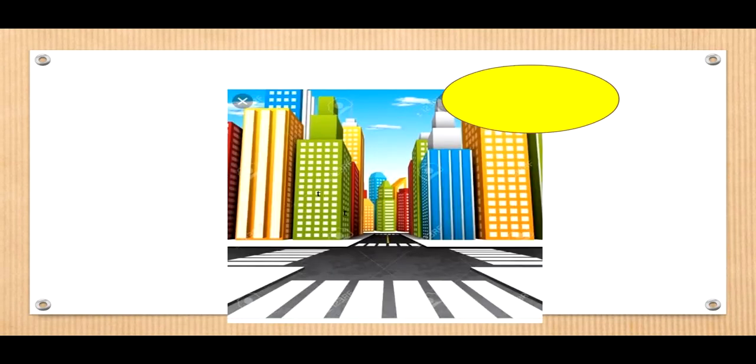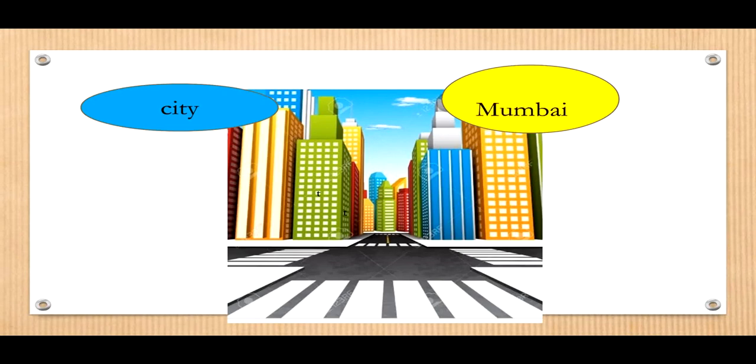Now let's go to the next example. Here is a city. It can be any city. It can be Mumbai, it can be Bangalore, it can be London, it can be New York, any city. There are so many cities in the world. You do not know which city I'm talking about. So it is a common name. But when I say Mumbai, it becomes a particular name of a particular city. So Mumbai becomes a proper noun. City is a common noun.